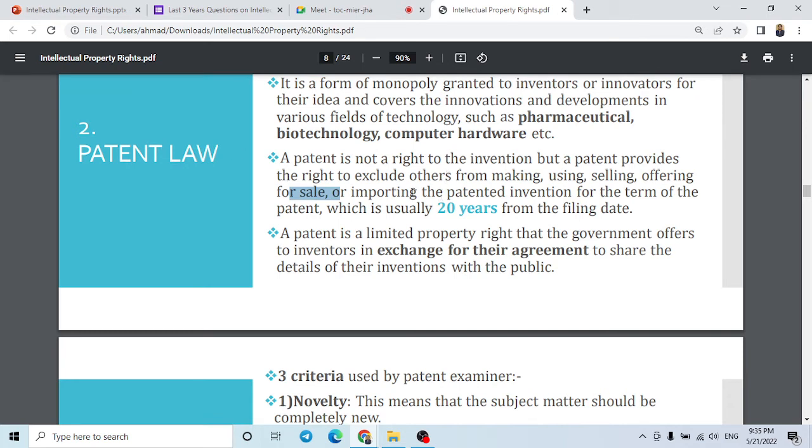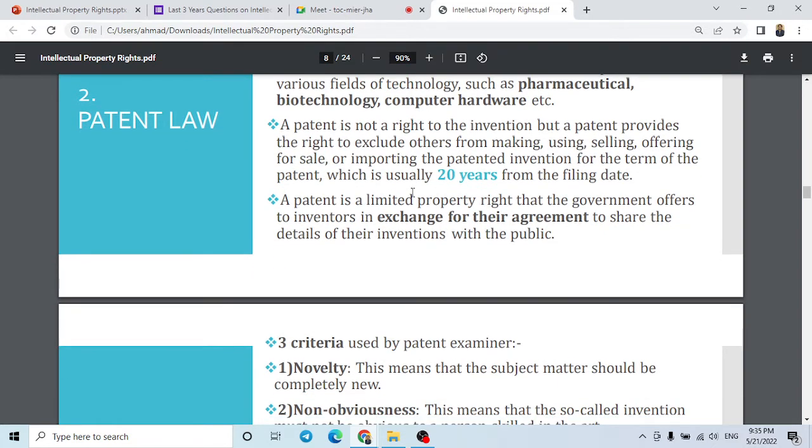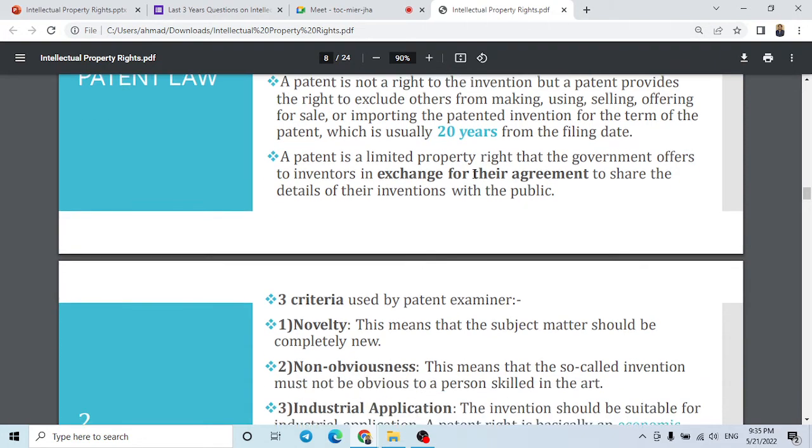So they are just stopping others from using what you have patented through your invention. This is for 20 years. A patent is given for a term of 20 years.